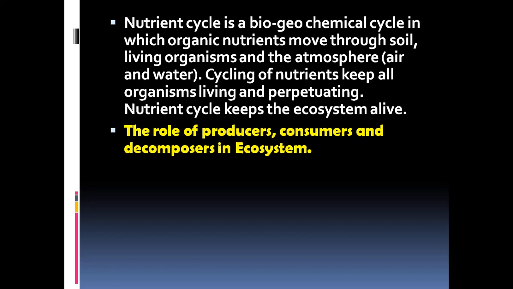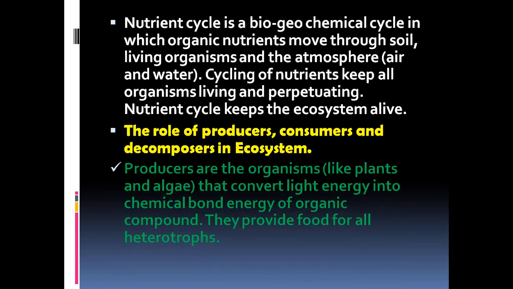Hi guys, let us continue our study of ecosystem, taking up the next aspect, the role of producers, consumers, and decomposers in ecosystem. Let's see what are the role of these different groups of organisms.